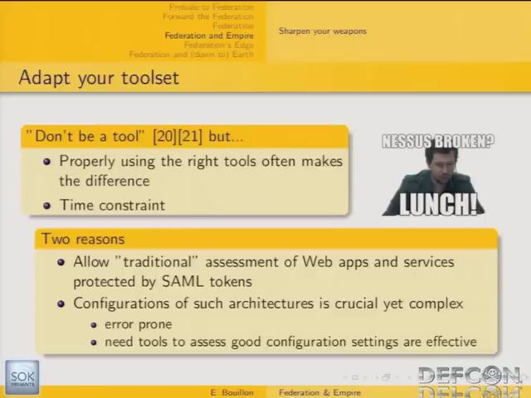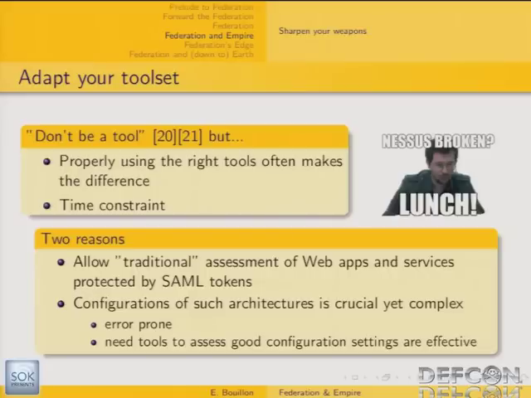And regarding SAML, there are two reasons to adapt our toolset. The first is to allow a traditional web application scanner assessment to cope with SAML tokens, to cope with SAML-protected web applications. And also, the security of these kinds of applications very often relies on very complex configuration settings.